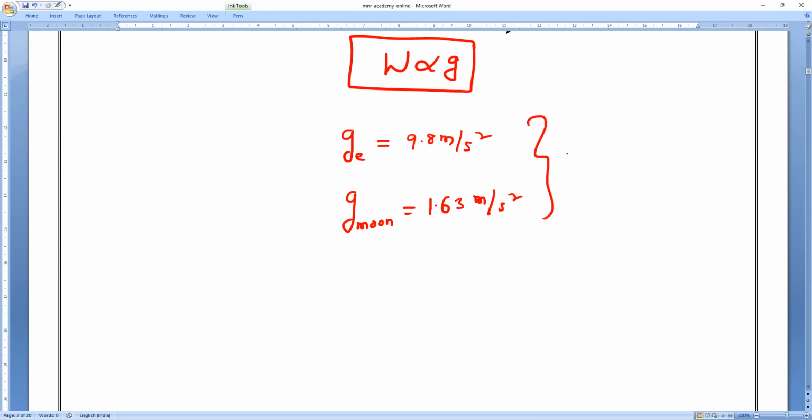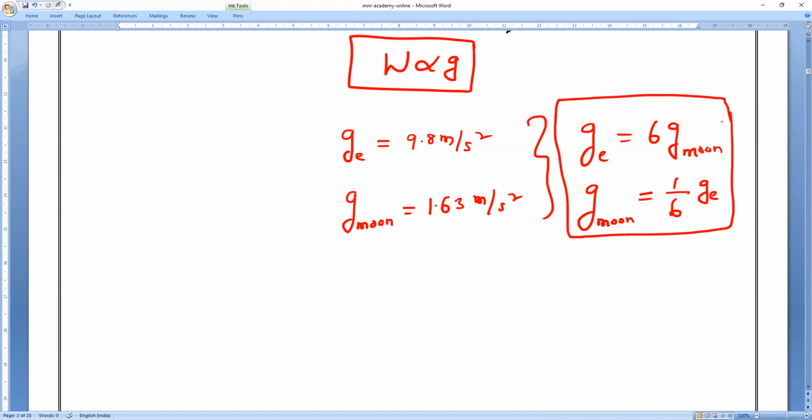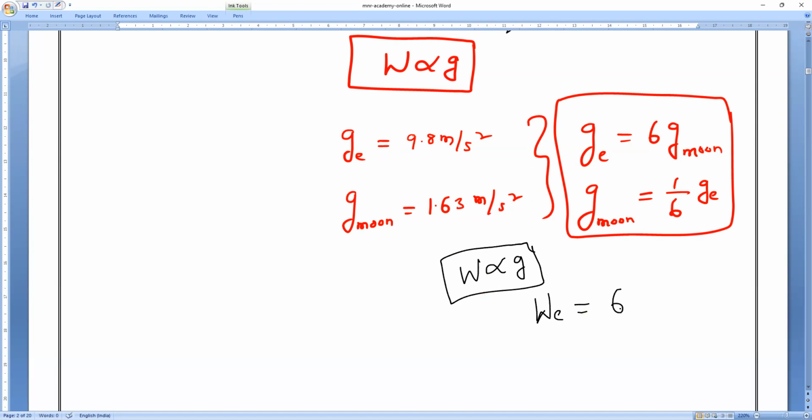Now, if you see the relationship between them, gravitational force of Earth is equal to 6 times the gravitational force of Moon. Or gravitational force on Moon is equal to what, everybody? 1 by 6 of the gravitational force of Earth. Am I right, everybody? Acceleration due to gravity. Same way, weight is directly proportional to G. Keep it in mind. Weight on Earth is equal to 6 times the weight on Moon. Please note it.